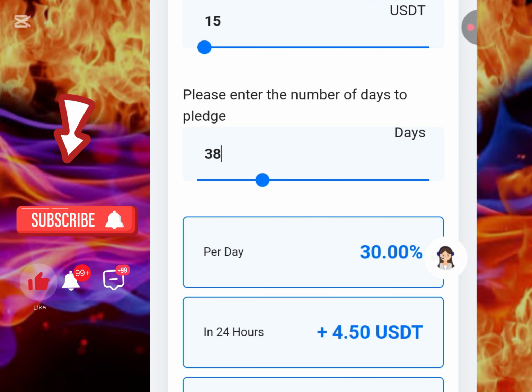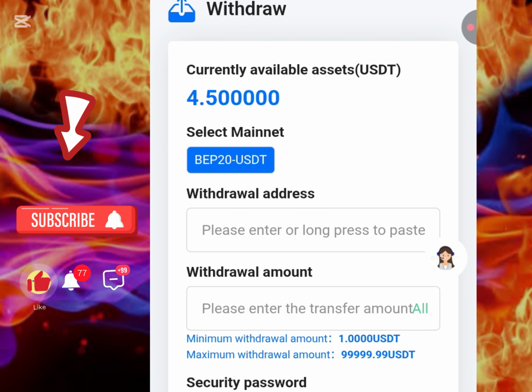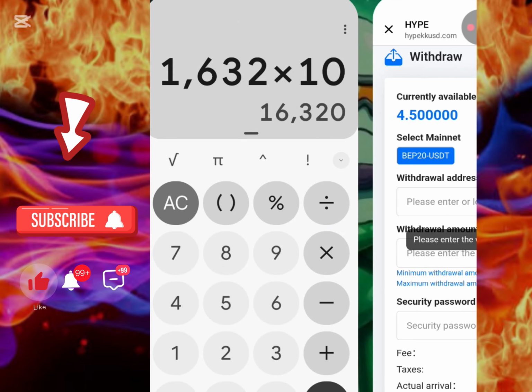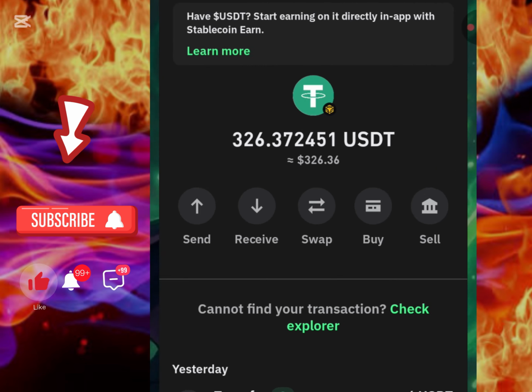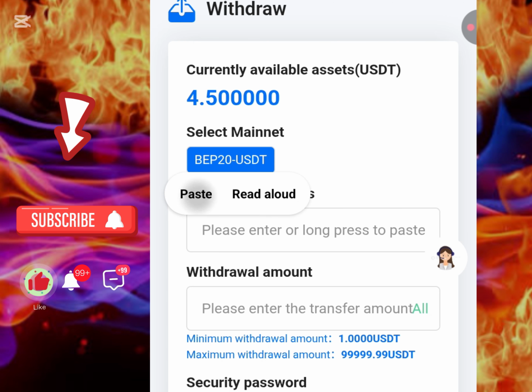Now let me tap on withdraw here because I want to withdraw this amount while I'm still making the video. I'm looking for my BEP20 wallet address. That's BEP20, so let me quickly go here. Now this is what I'm going to encourage you guys: if you are on platforms such as this, please make sure you are making use of Trust Wallet or Exodus Wallet when you want to place a withdrawal. However, you can make use of an exchange, but it's much more comfortable if you make use of a wallet, you understand?